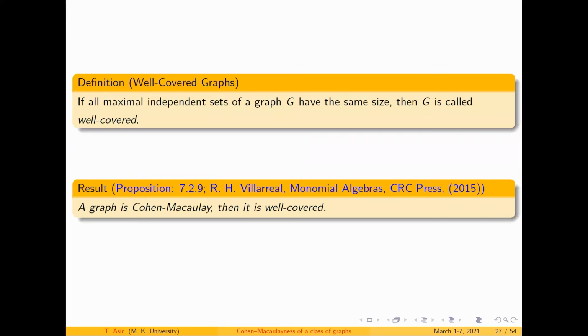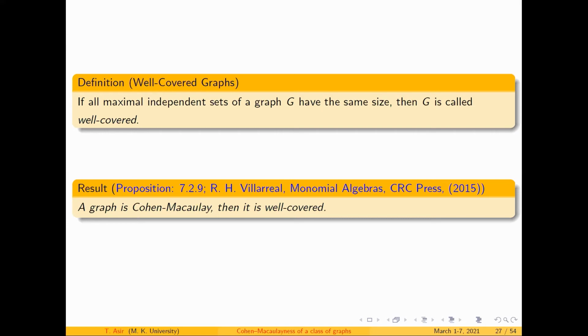So I need the following result, which is very useful: if a graph is Cohen-Macaulay, then it is well covered. Since we have a simplicial complex, the collection of independent sets forms a simplicial complex. In such cases, well-coveredness is very much necessary to have a Cohen-Macaulay graph. Therefore, this result plays a vital role in our proof.